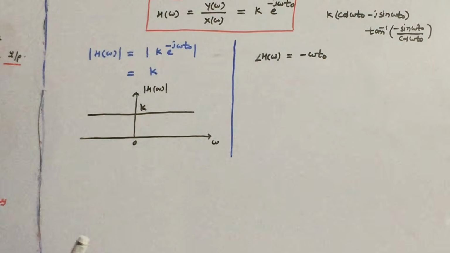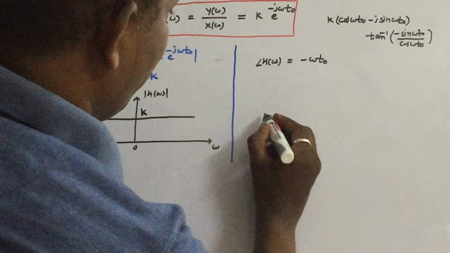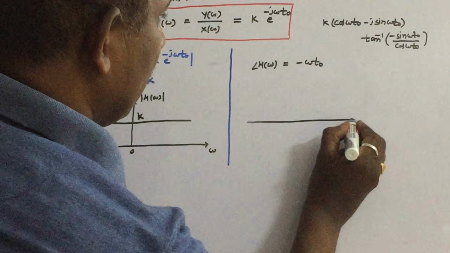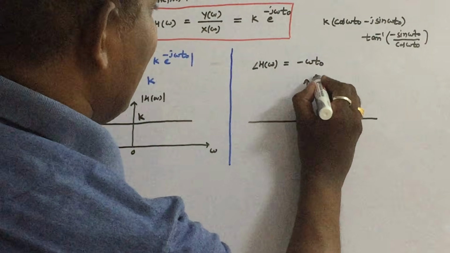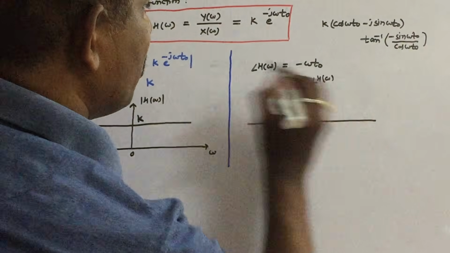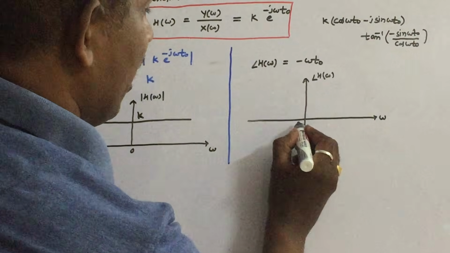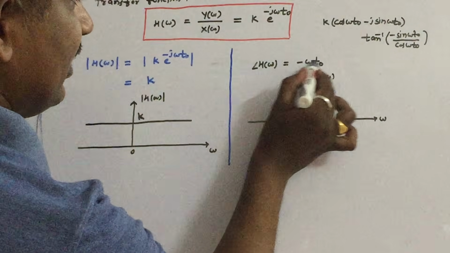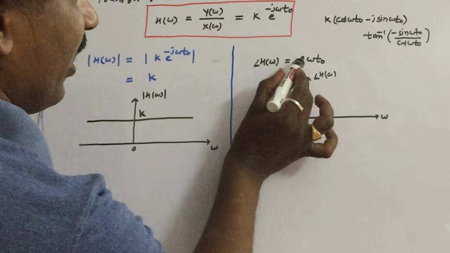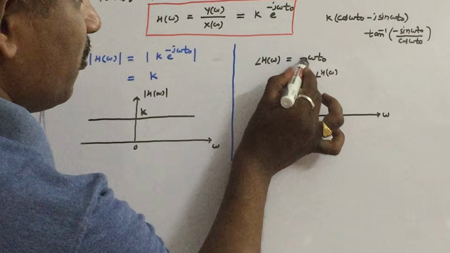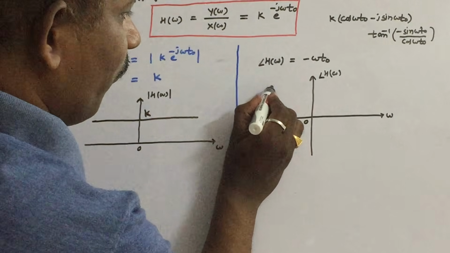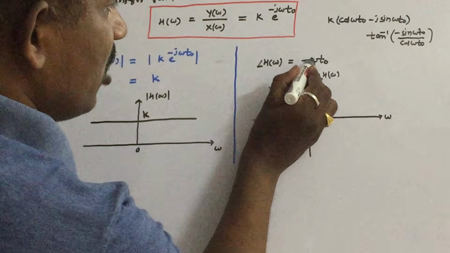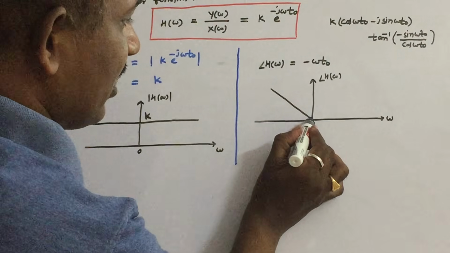So let us plot this response. Very simple to plot. This is the angle or phase response of the distortionless system versus omega. You can clearly see that the graph is a linear equation. If you substitute negative frequencies, the phase will come as positive, and for positive frequencies, the phase will come as negative.